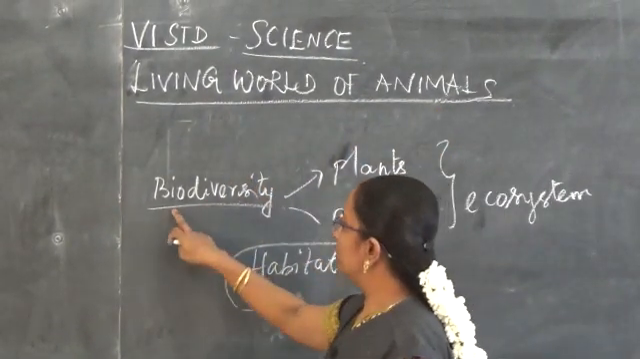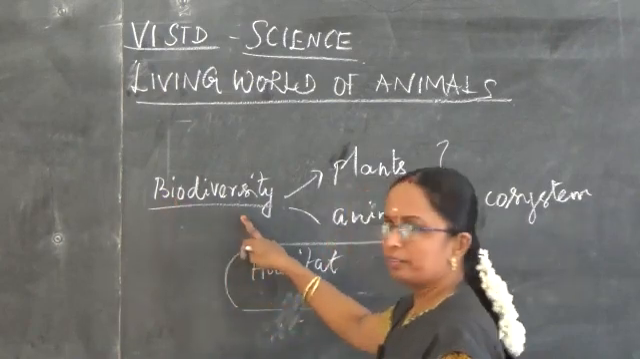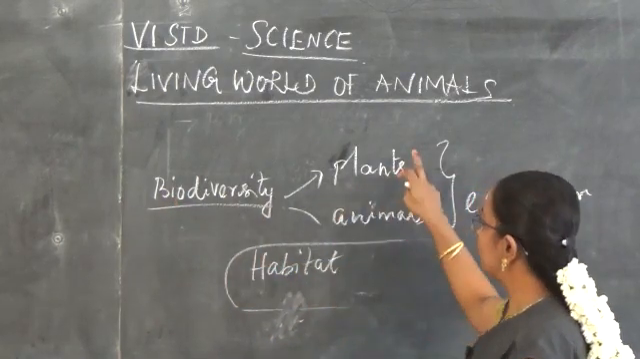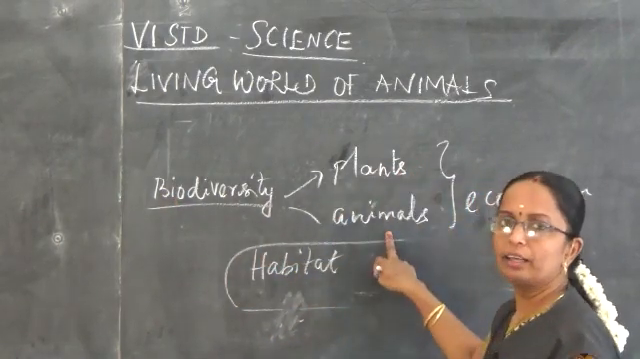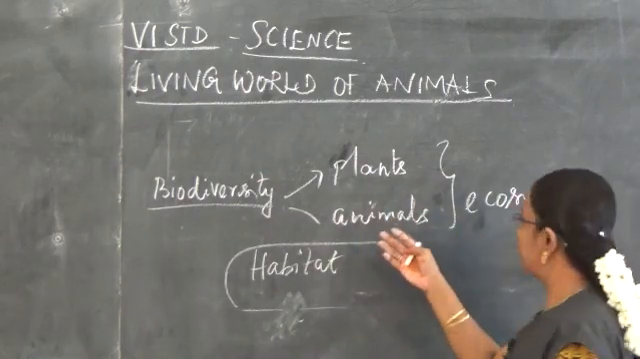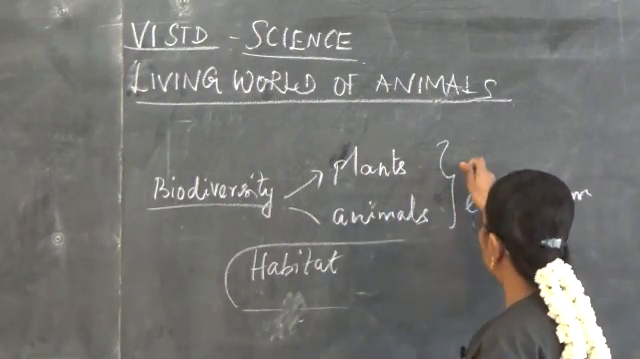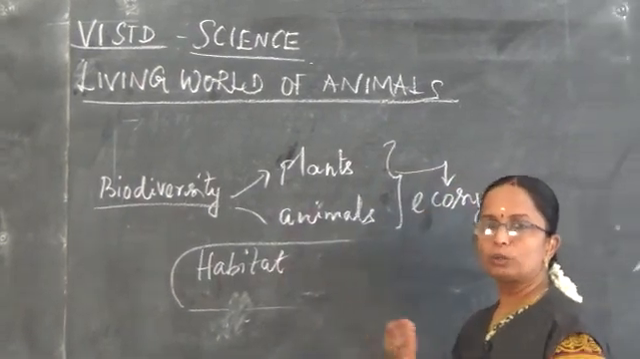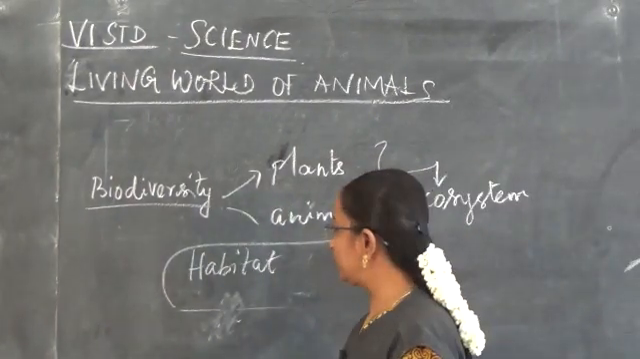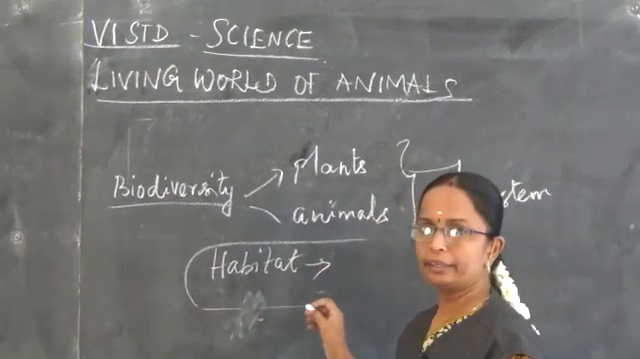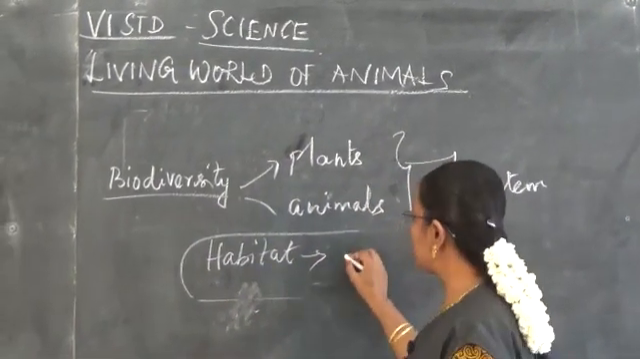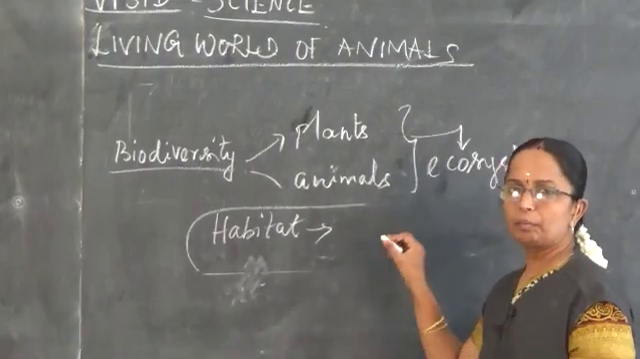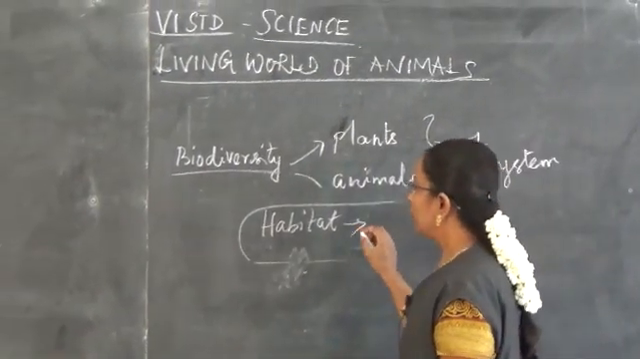In the last class, we have seen about the living world of animals. Among that, we have seen about biodiversity. Under this, how the plants and animals are interrelated to each other, and how they form the ecosystem. And then about the habitat. Habitat means the place where the animals and plants are living.